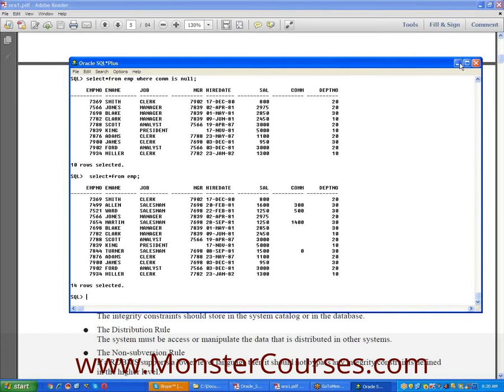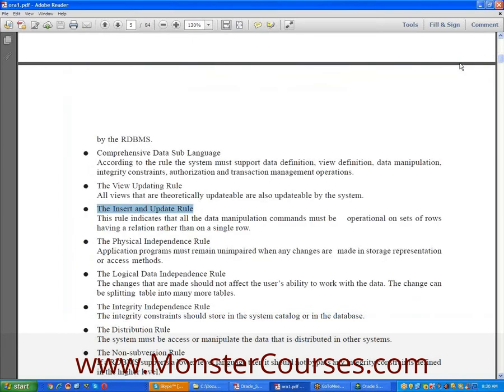Out of 14, only 3 employees are getting the salary hike. Whenever you want, you can update the old salaries with the new salaries. The insert and update rule: if you want, you can insert a new record into the database, and if you want, you can update the old record in the database.